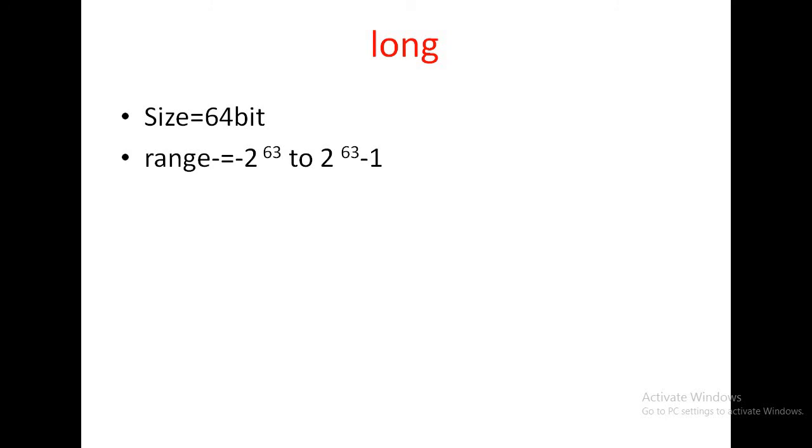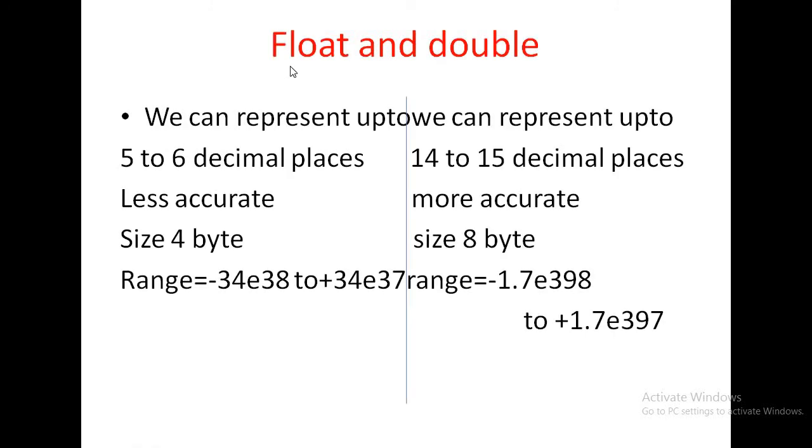Next comes the floating point data types, and the floating point data types are float and double. Both float and double data types are generally used to specify decimal numbers. Whenever I am using any decimal number in my programming, I must use the float data type or double data type. Whenever I am writing 52.5, that specifies both float and double data type, because float data type is generally used to represent the numbers which have a decimal point. Double data type is also used to represent the data which has a decimal point.